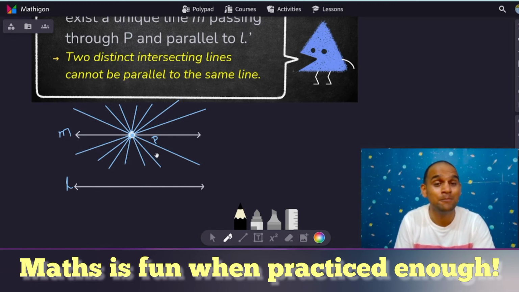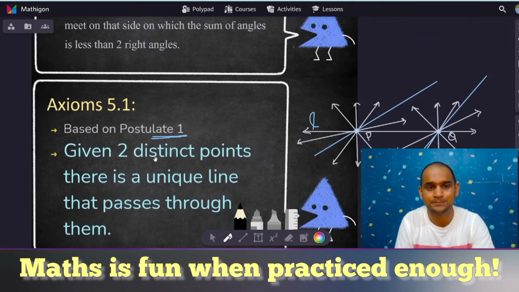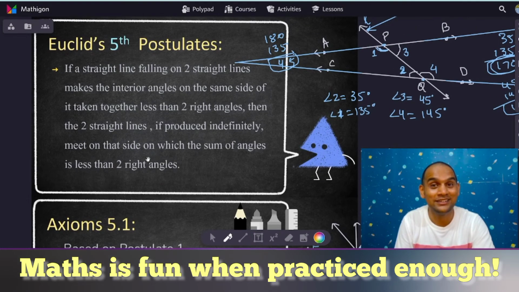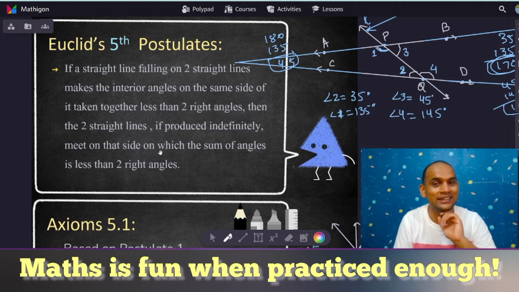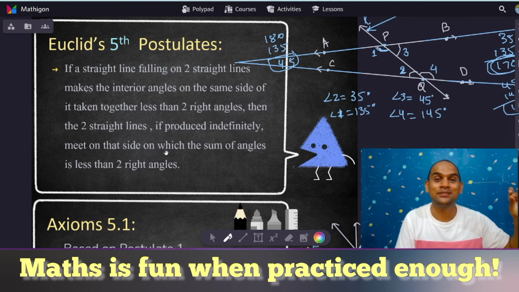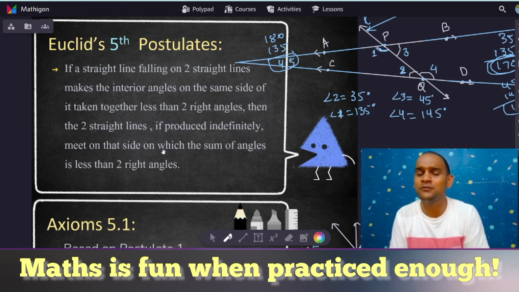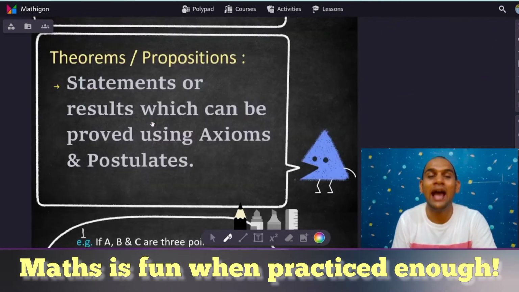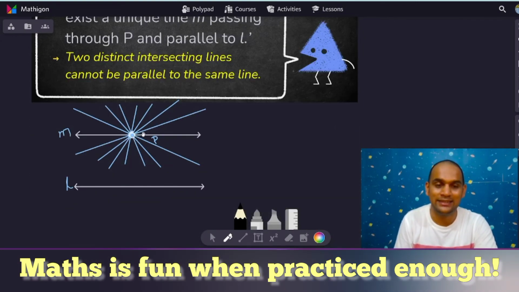Now, how is it related to Euclid's fifth postulate? Let's quickly revise what Euclid's fifth postulate is. It says that if the angles on the same side of the transversal sum to less than 180 degrees, the lines will intersect on that same side. The obvious question is, what if it is 180 degrees? Then they will never intersect and will have equal distance throughout, and that is what this particular statement tells us.